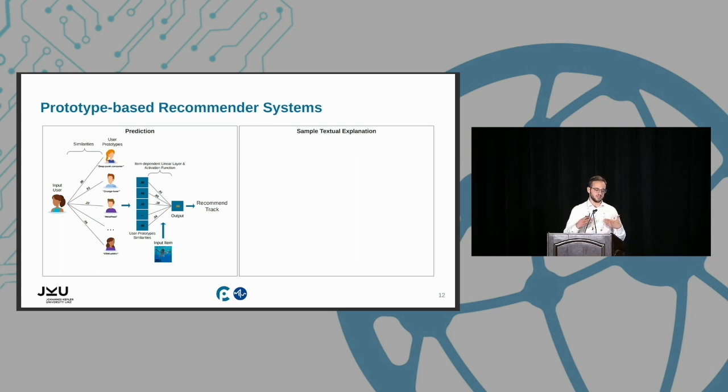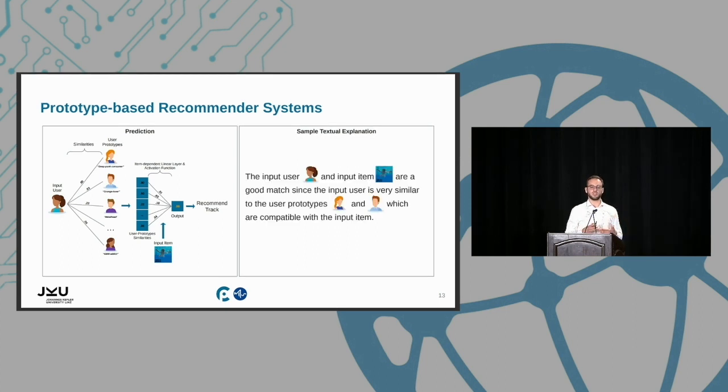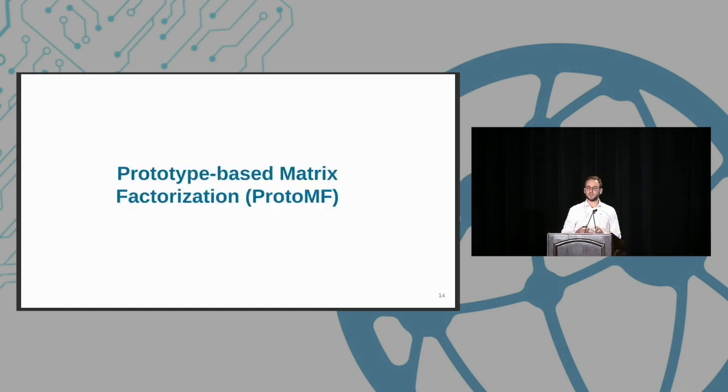If we want to extract a simple textual explanation out of this, we want to very much reduce the amount of information that we provide to the user. It's like, okay, the input user and the input item are a good match because the input user is very similar to the first two prototypical users, as you can see from the similarity values in the vector. And these prototypical users are compatible with the proposed item. This is basically the intuition behind our approach, prototype-based matrix factorization, which will leverage user and item prototypes to provide both effective and explainable recommendations.